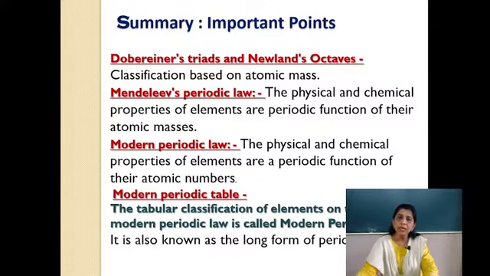Then the work was started by Mendeleev, and Mendeleev's periodic law came into existence. The law says that the physical and chemical properties of elements are a periodic function of their atomic masses. So here also Mendeleev tried with Dobereiner's triads and Newland's octaves and tried to set them in a proper way to show that the physical and chemical properties of elements, which we call a trend, are important for arranging the table.